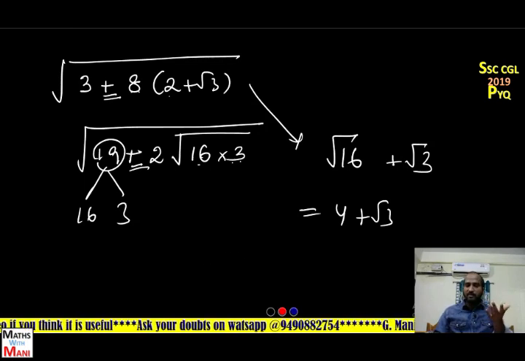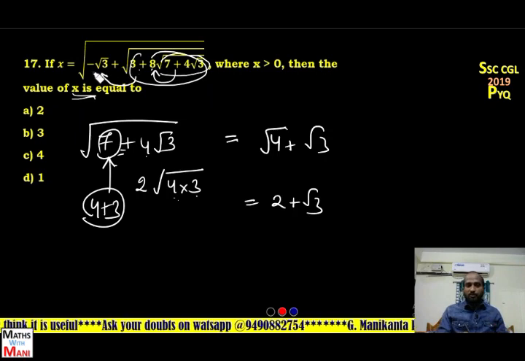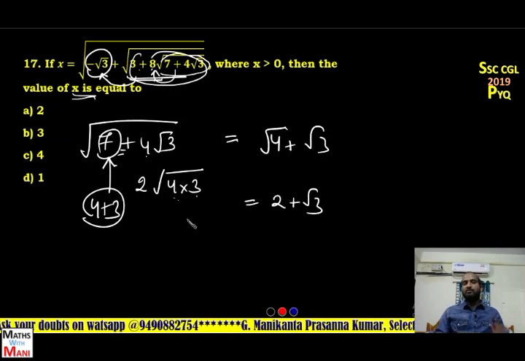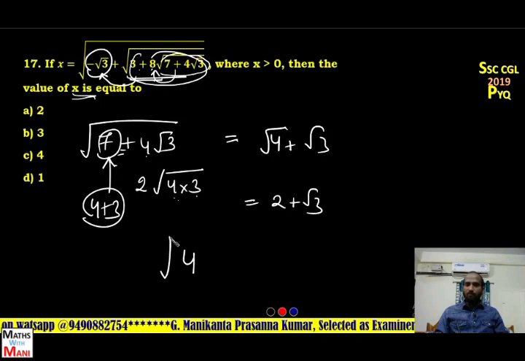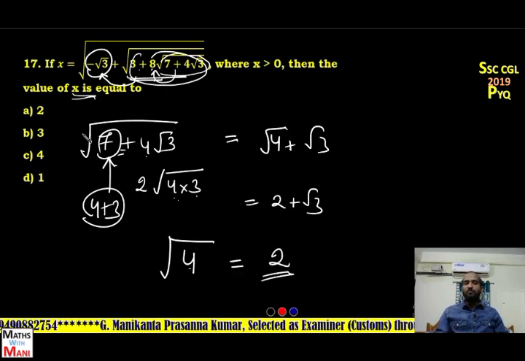What is the final answer? You have to add this 4 + √3 to minus √3. Here the final answer is 4 + √3 − √3. So √3 cancels, 4 will be remaining, and you have to find the square root of this value. So the square root of 4 is 2. That is the first option.